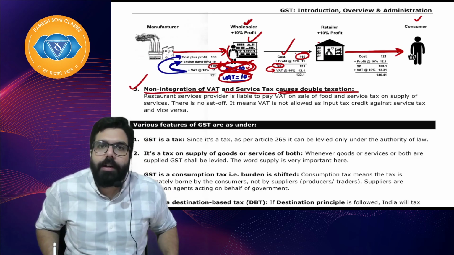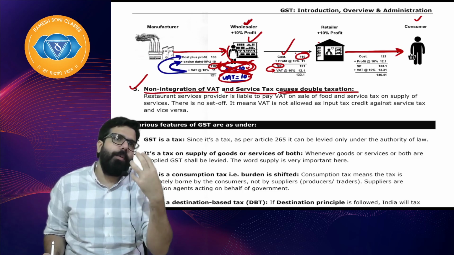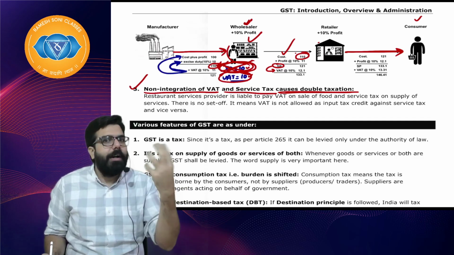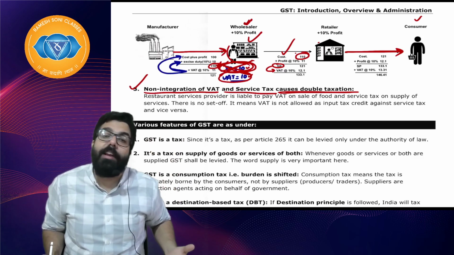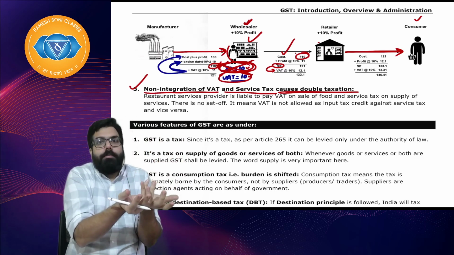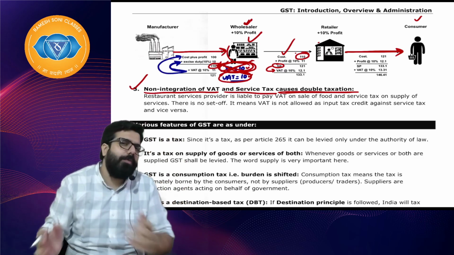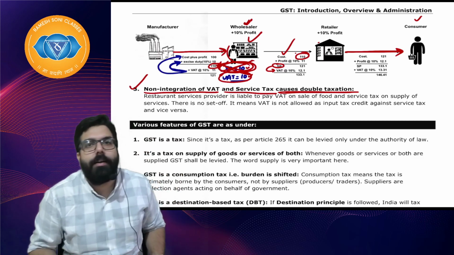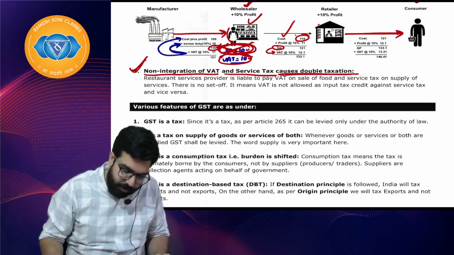Whenever a works contract was done earlier, works contract means supposing one building is being constructed by me, where I am providing material also, where I am providing labor also. Material being goods, VAT was charged, labor being service, service tax was charged. But now there is total integration. Earlier VAT and service tax were both charged. On some items VAT was charged, on some service tax was charged. So Baba, two types of taxes were being charged, but now it is only GST. So it was very important to get GST in because of non-integration of VAT and service tax. I hope everyone is clear.